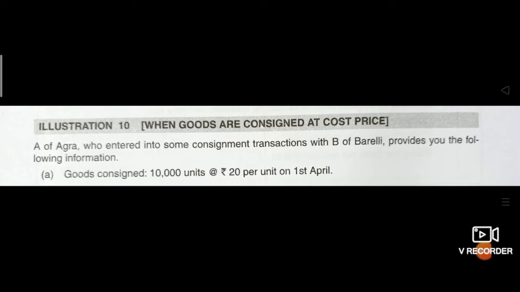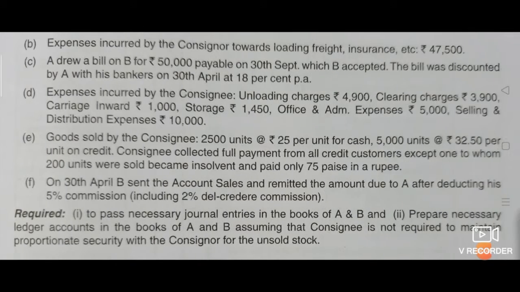Here A is the consignor who is sending goods to B. So B is the consignee. First means A. Goods consigned 10,000 units at rupees 20 per unit on 1st April. B. Expenses incurred by the consignor towards loading, freight, insurance, etc. 47,500 rupees.